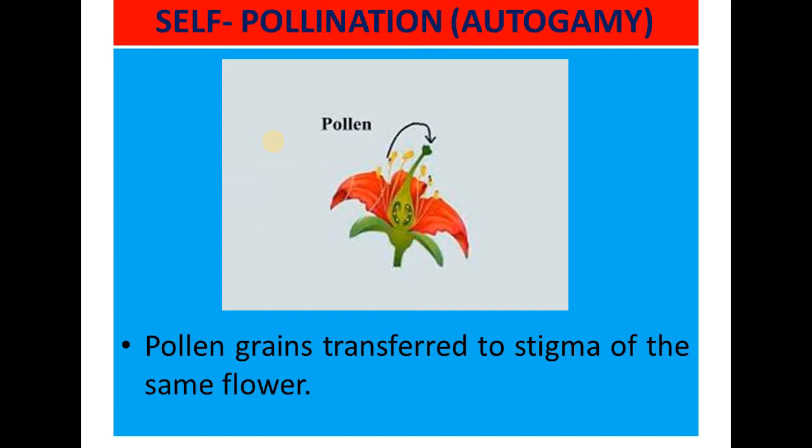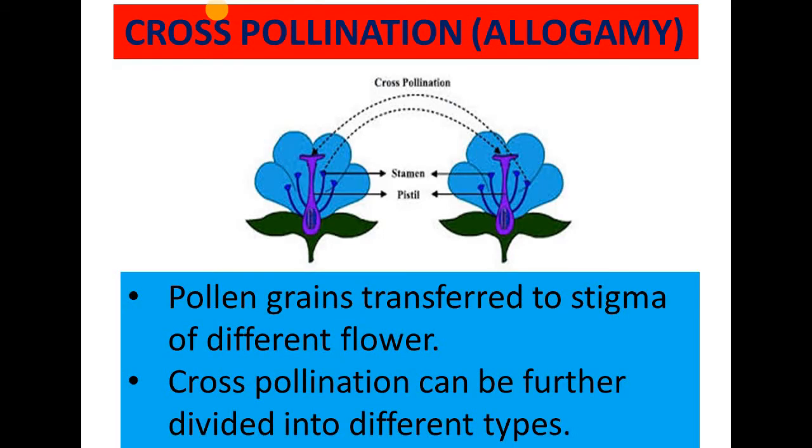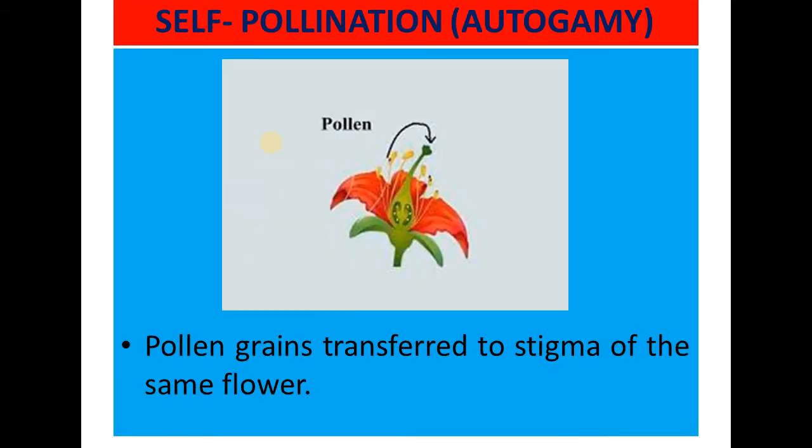First of all, self-pollination, which is also known as autogamy. In this type of pollination, as you can see in the diagram, the pollen grains are transported to the stigma of the same flower. When the pollen grains are transferred to the stigma of the same flower, that type of pollination is called self-pollination or autogamy.